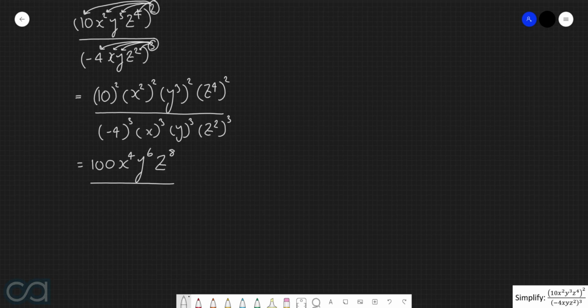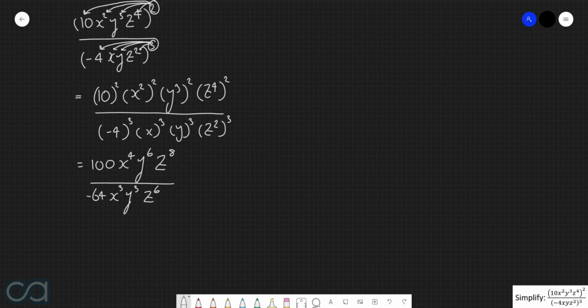Then for the denominator, negative 4 to the power of 3 is negative 64. x to the power of 3 is just x to the power of 3. y to the power of 3 is just y to the power of 3. And then z squared all to the power of 3 is z to the power of 6.